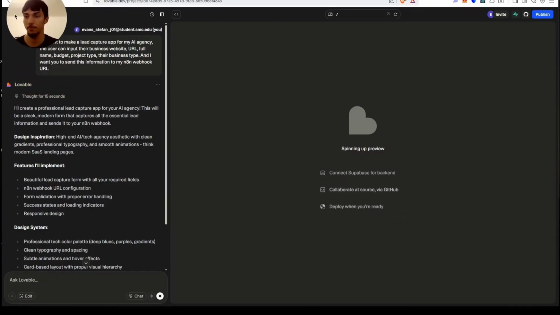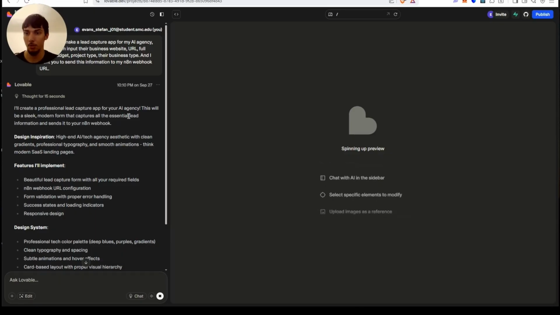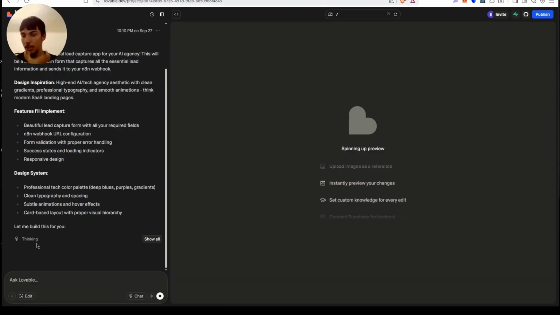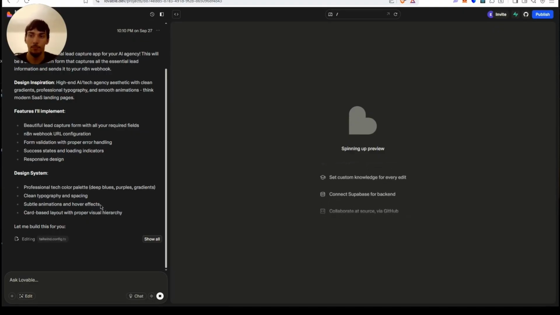There we go. I'll create a professional sleek lead capture app for your AI agency. Now we're just going to wait, and you can see it's coding and thinking. It usually takes a minute or two, depending on how big the app is, but this should be pretty quick.